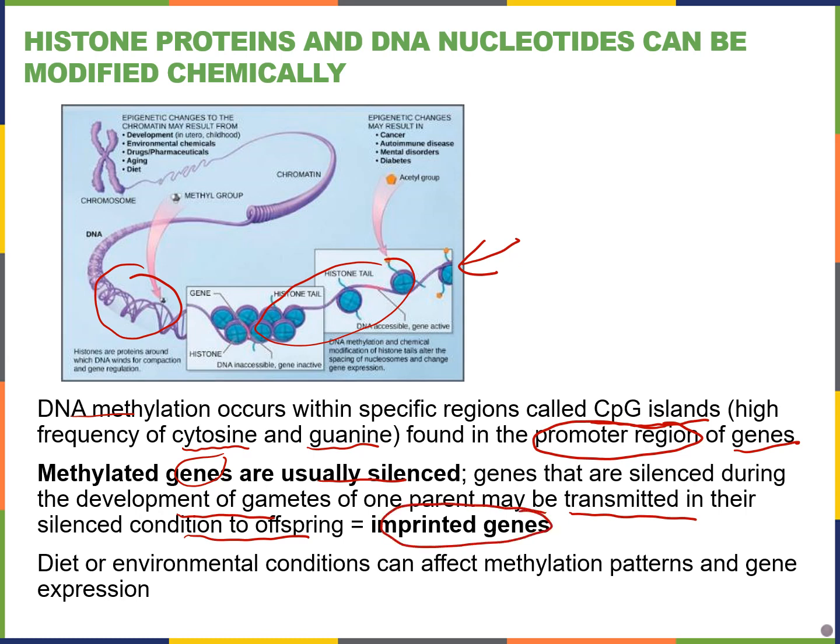So what happens during your lifetime due to diet or other environmental stressors can cause your genes to be methylated or silenced, and you can pass that on to your offspring if this is happening in gametes. So again, many different things can affect methylation patterns: your diet, the environmental conditions, other stressors, like those that we saw in the article and the film that we watched recently.